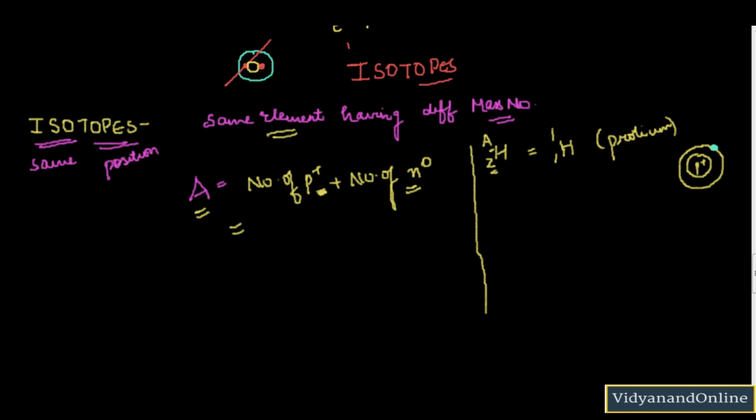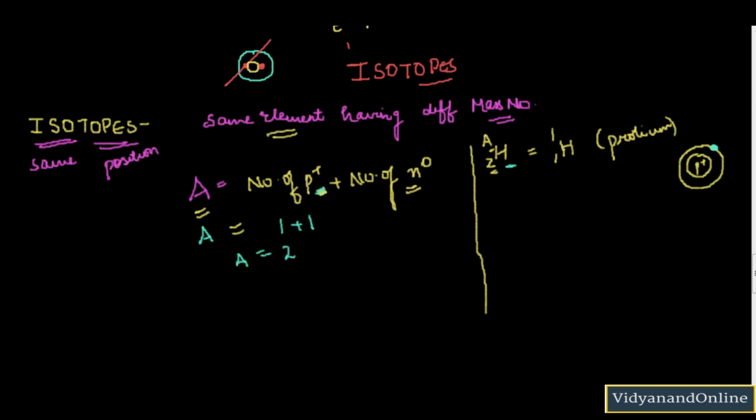Now if I want to make the isotope of hydrogen, so I cannot change the number of protons, I will change the number of neutrons. Let us consider the hydrogen in which you have 1 proton and 1 neutron. In that way the mass number will be 1 proton and 1 neutron, so mass number will be 2.